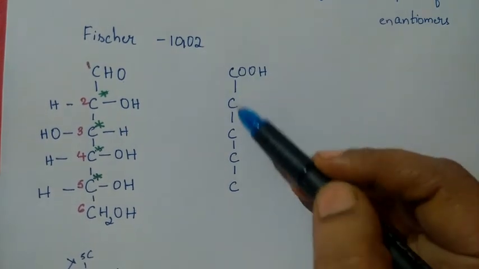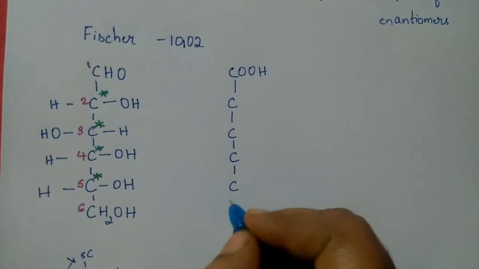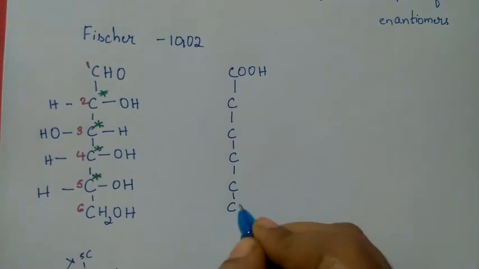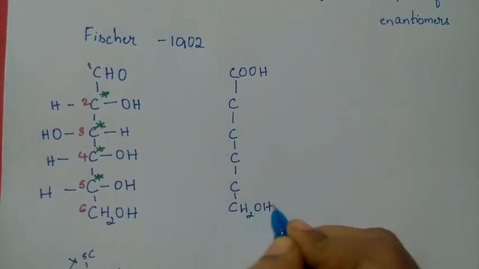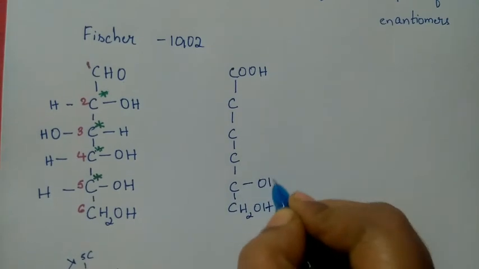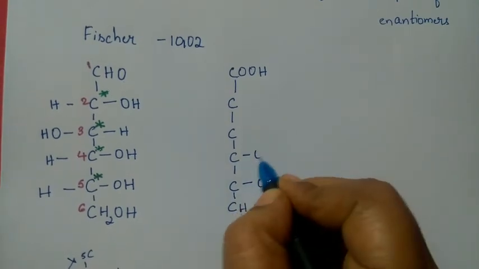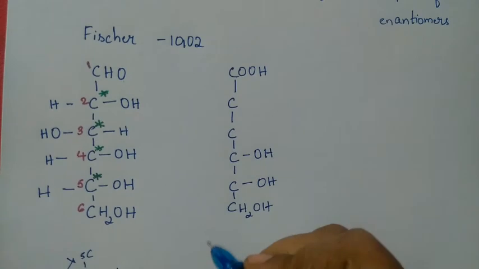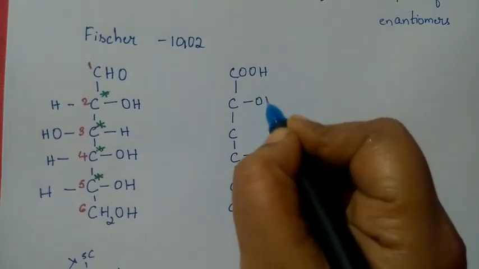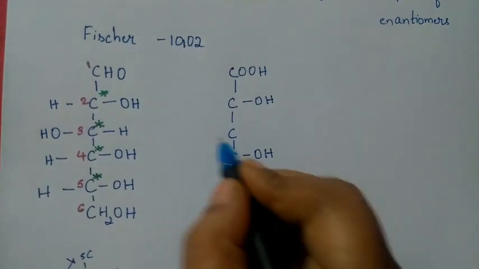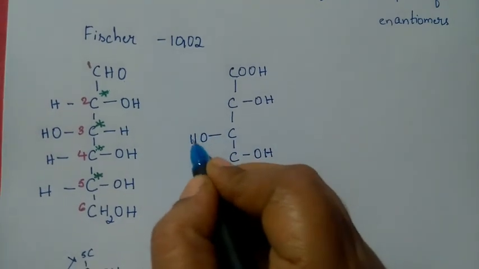So now how many carbons are over? 5 carbons are over. This is our 6th carbon. It is CH2OH. Same thing. So 5th carbon, OH on the right side. 4th carbon, on the right side. Likewise, the 2nd carbon on the right side. 3rd carbon OH is towards the left side.